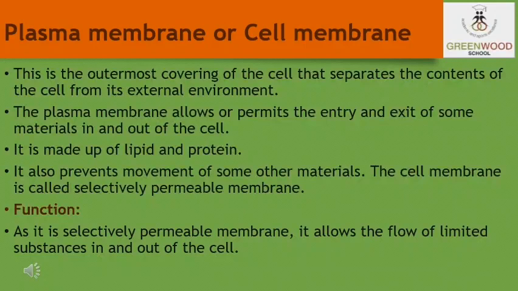Also, the presence of lipids and proteins provides flexibility to the plasma membrane. It enables the cell to engulf food and other materials from the external environment. Now let us discuss a few of the functions of the plasma membrane. It allows the entry and exit of some selective materials in and out of the cell. It helps to maintain the shape of the cell. It acts as a mechanical barrier and protects the internal contents of the cell from leaking out. It also provides protection against microbes and foreign substances. It gets modified to perform different functions.